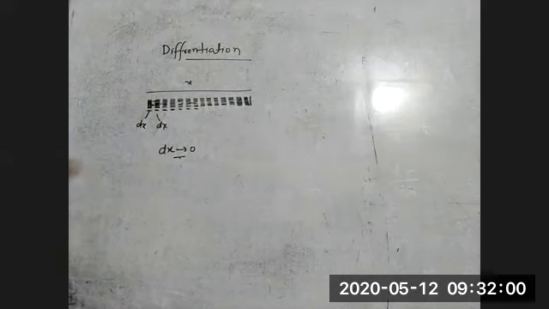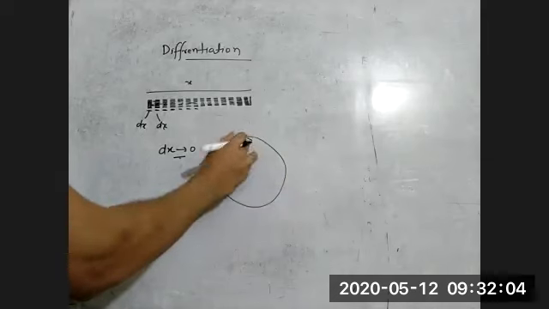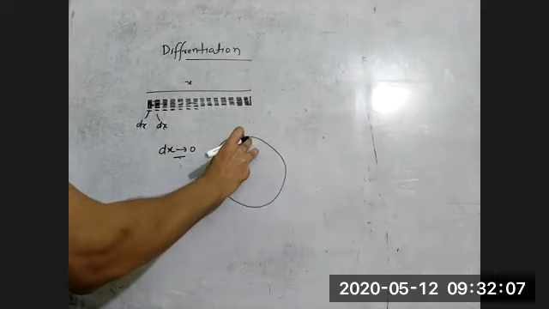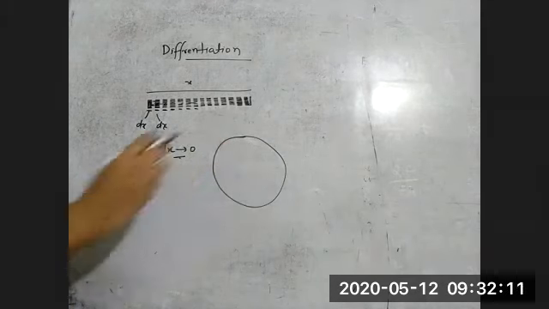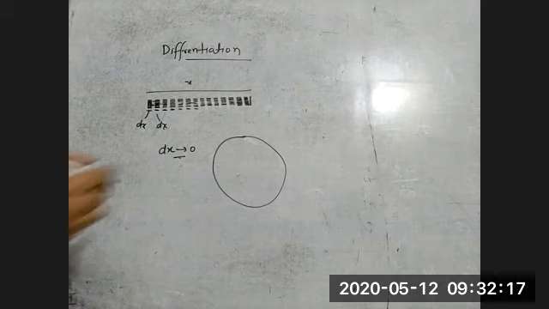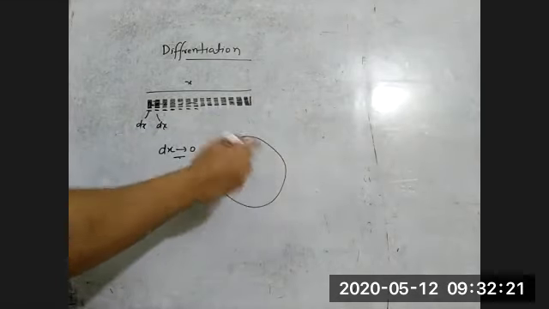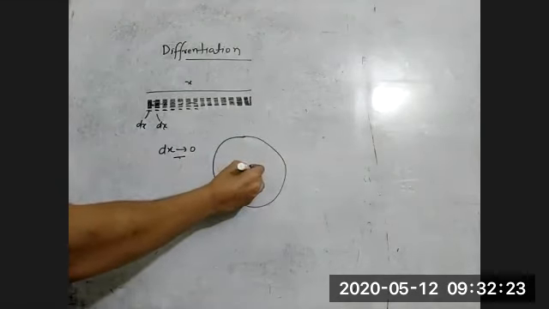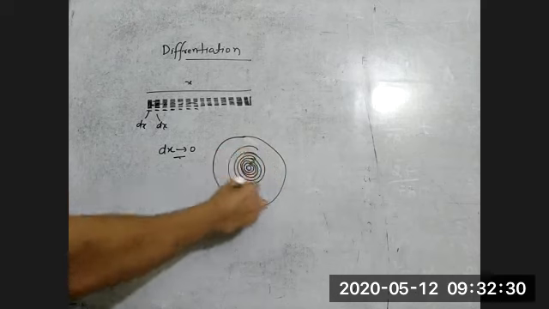Suppose we have a plate, a disc of radius r. If I'm saying differentiate this disc, we can differentiate in any form. We can differentiate like a small rod of different length, and also we can differentiate a small circle, that is a ring.